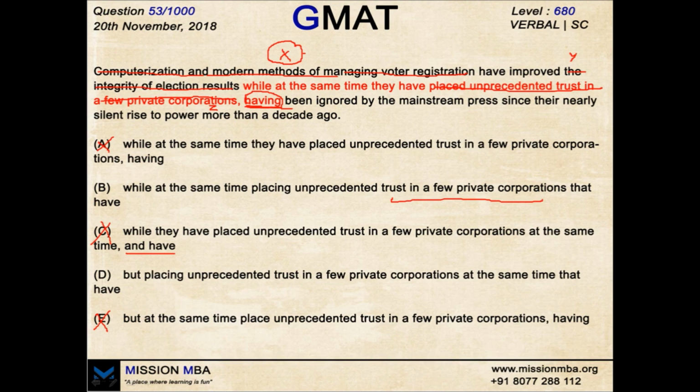What does D say? But placing unprecedented trust in a few private corporations at the same time that have been ignored. Okay, it is correct over here, but now using but placing unprecedented trust in a few private corporations has made this a sentence fragment. Read it. X have improved Y, but placing Z. Done. Is this a complete sentence? No, this is not a complete sentence.